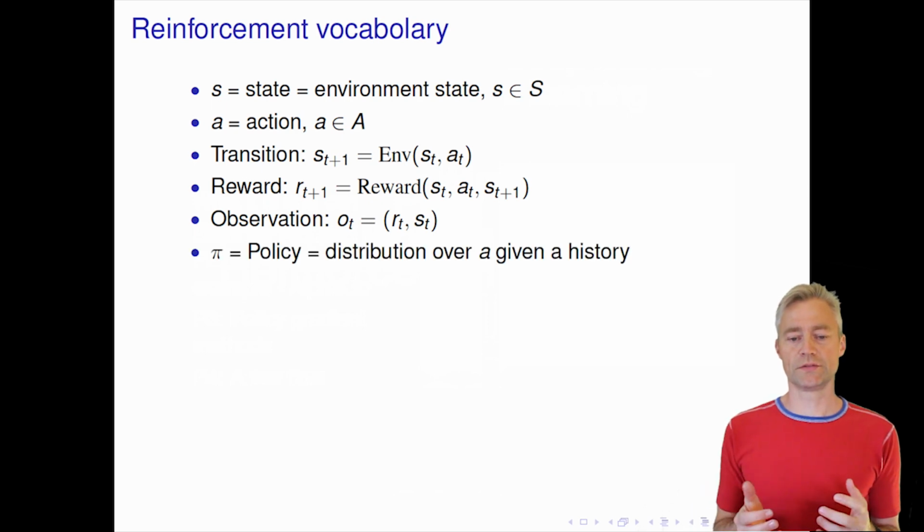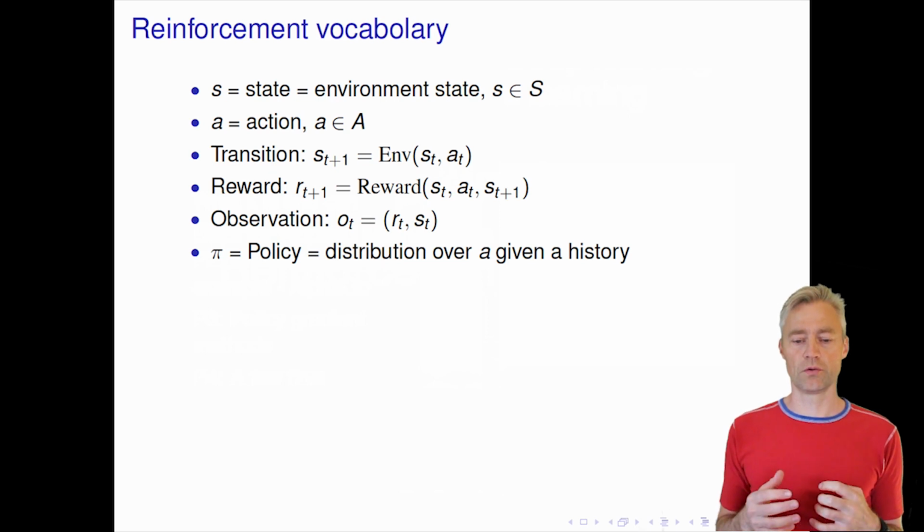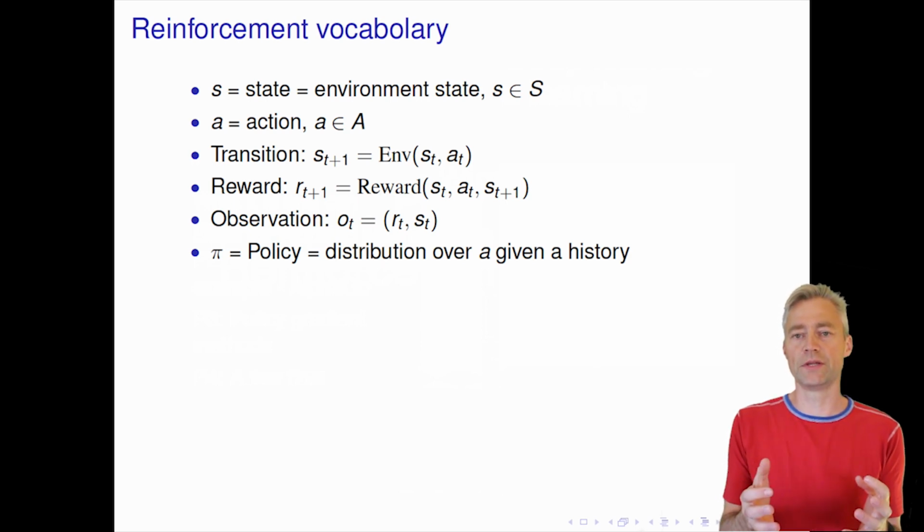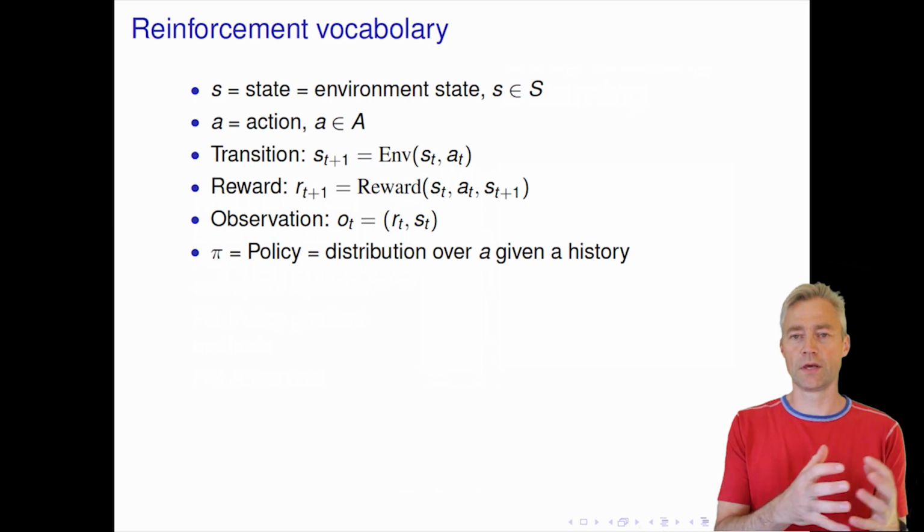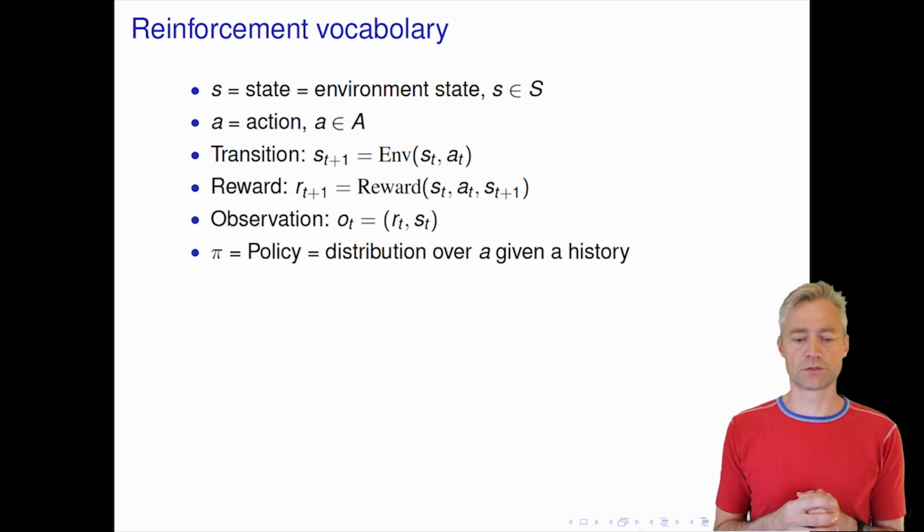Then we have a policy. This is which we use to make decisions about what actions we'll take. So you can think about it as stochastic. So we are given a state and then we have a probability distribution given this state of taking one of the actions. So we call this policy pi.